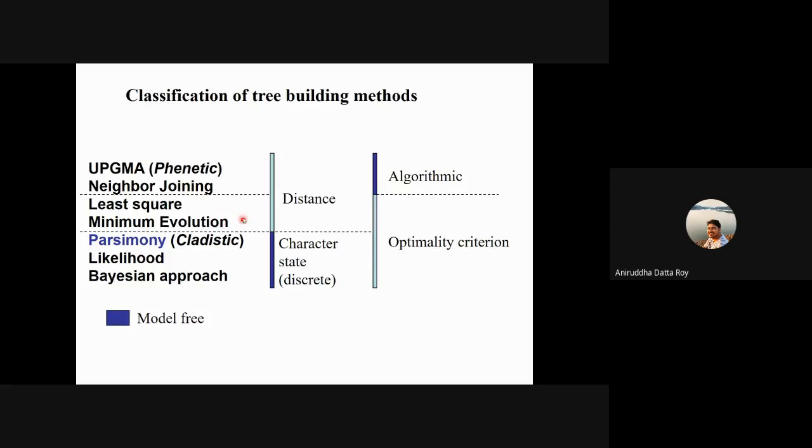Both are distance-based tree building methods, but these also use an optimality criterion because you're searching through all possible tree topologies. In the exercise yesterday, we used 4 taxa, so 3 possible unrooted trees, meaning you're looking at all possible unrooted trees. A couple of slides later, I'll show you how the number of unrooted and rooted trees increases as you increase the number of taxa.